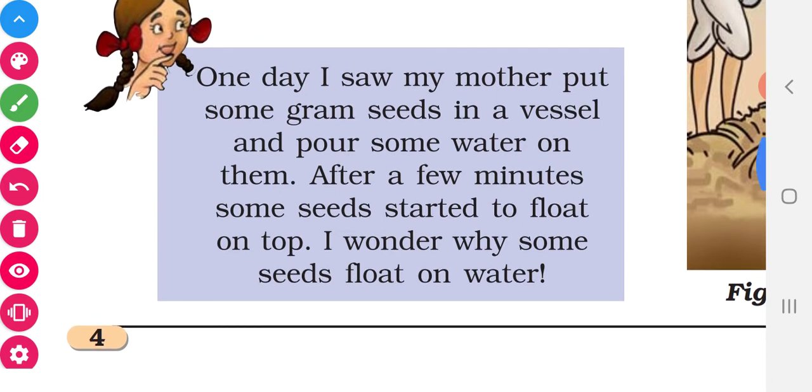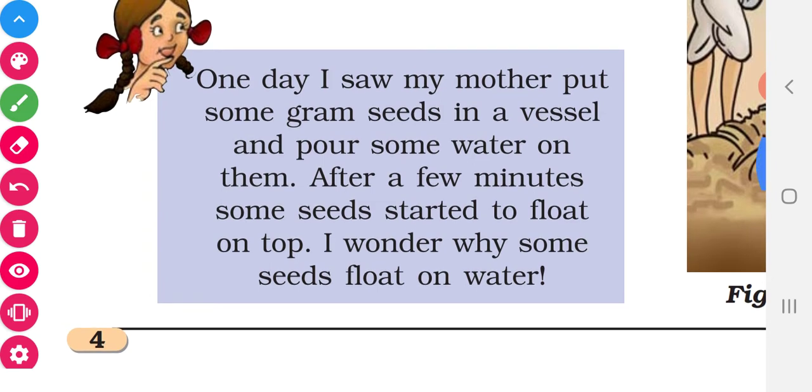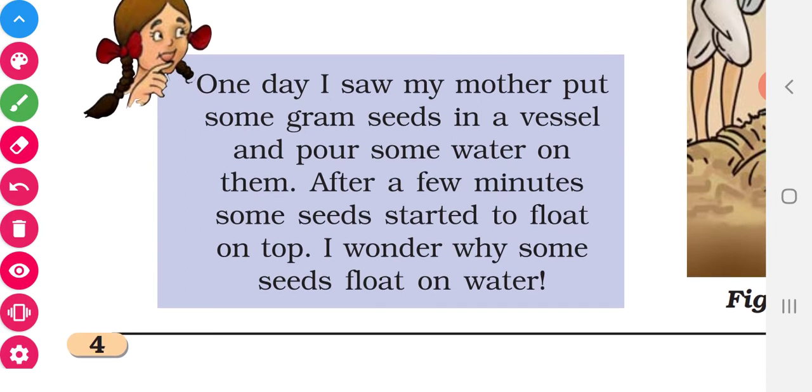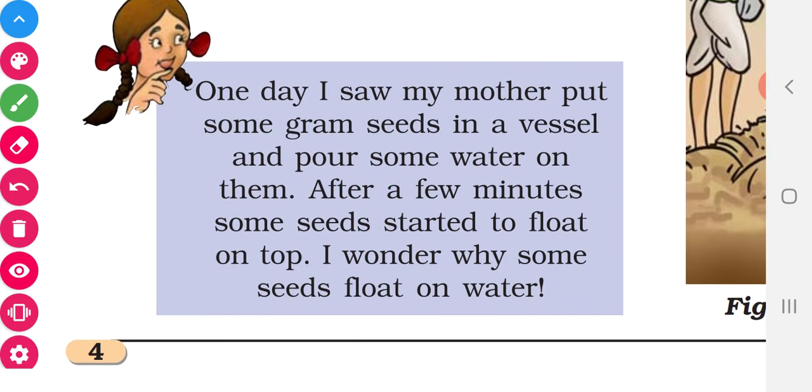She took some gram seeds and put them in a vessel and poured some water on them. After some time, what happened? Some seeds floated and some seeds stayed at the bottom. Why is it so? Which seeds will float? The light seeds will float, isn't it? Why did the seeds become light?